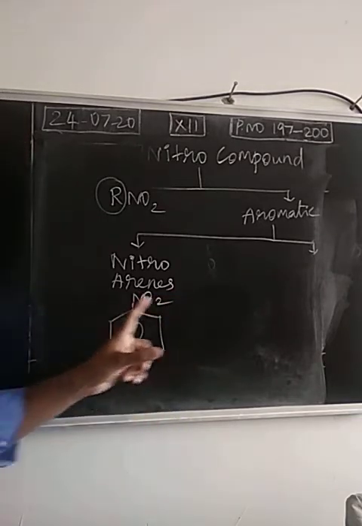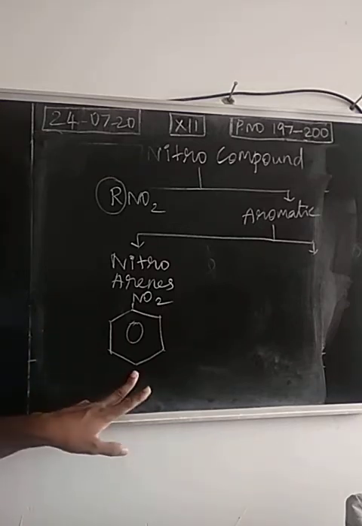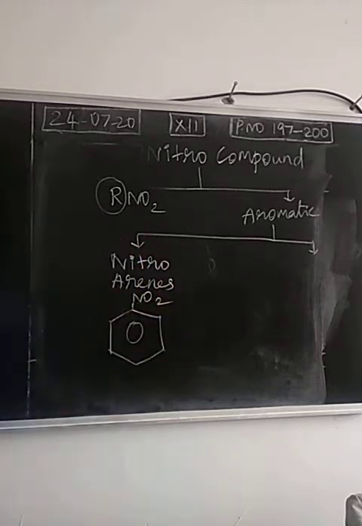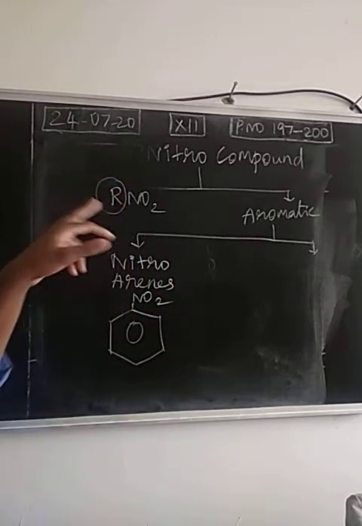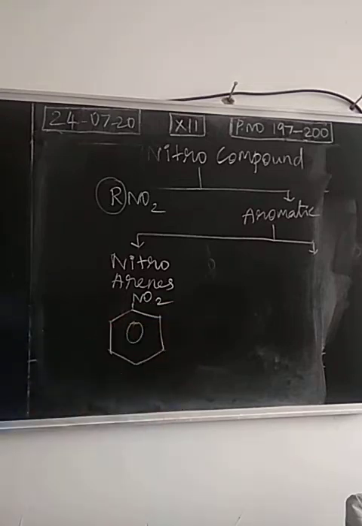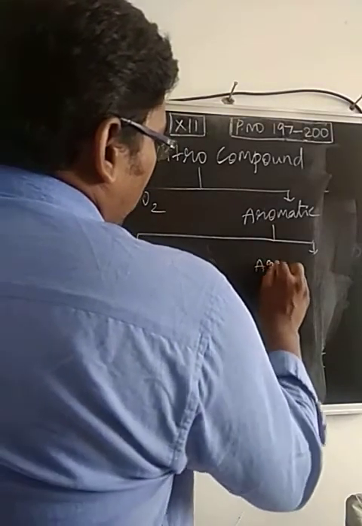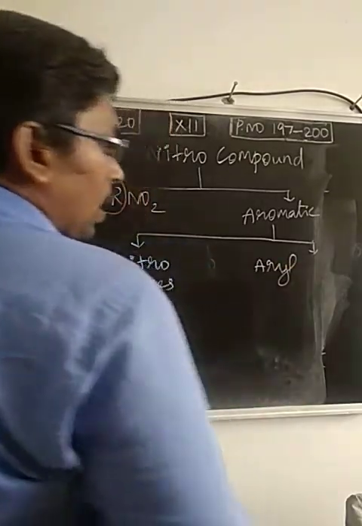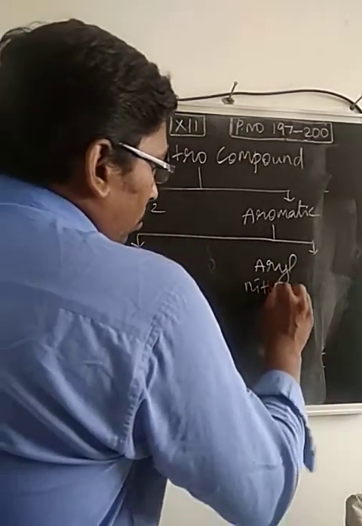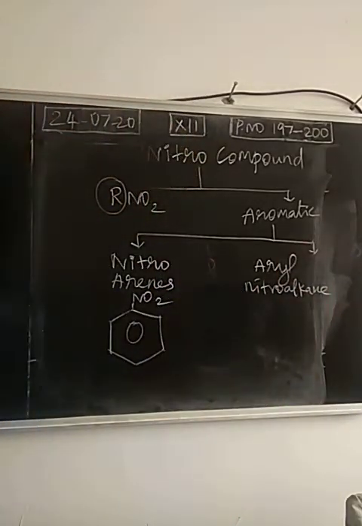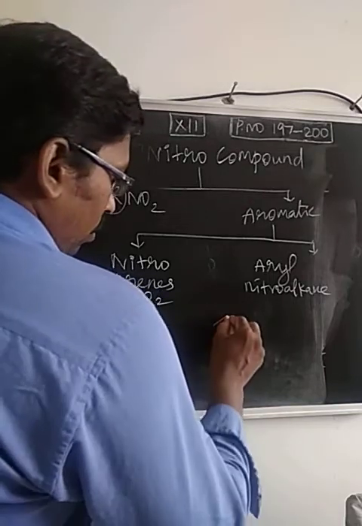Functional group is bonded with a benzene ring. So this is C6H5. So nitrobenzene is an example for nitroarene. Instead of an aliphatic group, we have an aromatic group here. Next one, aryl nitroalkane. One more type of aromatic nitro compound is aryl nitroalkane. Take this example.